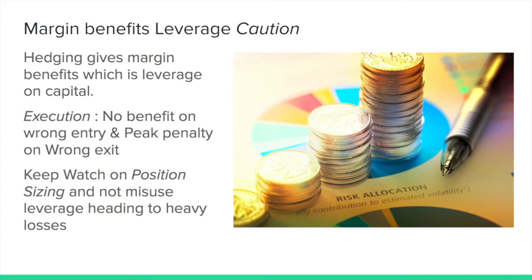We have seen that derivative themselves is a highly leveraged product, right? So if you multiply the lot size into the current Nifty index value of 16,000, it comes to multiple lakhs, around 9 or 10 lakhs of rupees worth of product being bought by us for 1.5 rupees. So that by itself is a leveraged product. On top of that, when you are hedging, we are getting additional leverage. We have seen that 1.5 lakh comes down to half of that, 40,000, 50,000.